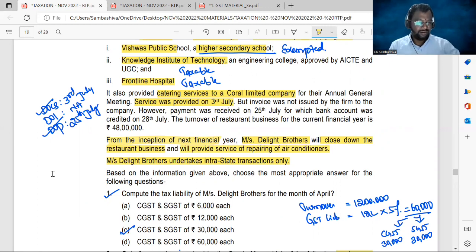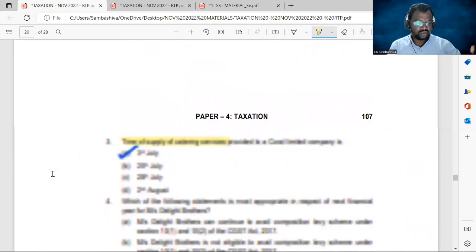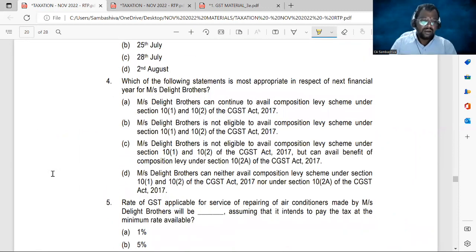Okay, fine. Now let's do the remaining 2 MCQs. The 4th one: which of the following statements is most appropriate in respect of the next financial year for Messrs. Delight Brothers? We have been given 4 statements, and we have to select the most appropriate one applicable to Messrs. Delight Brothers.